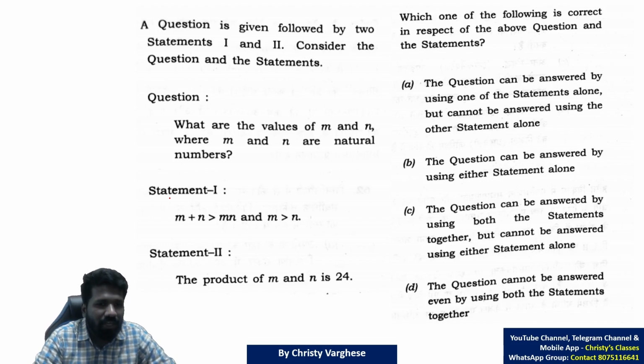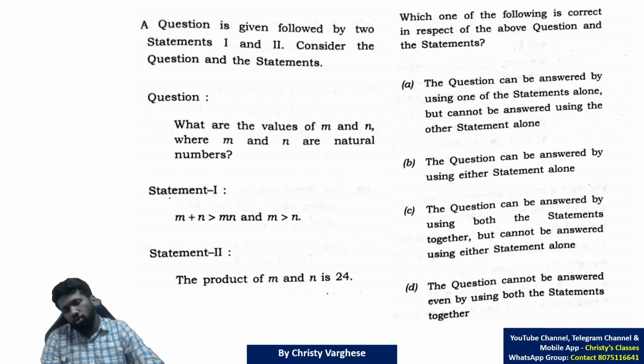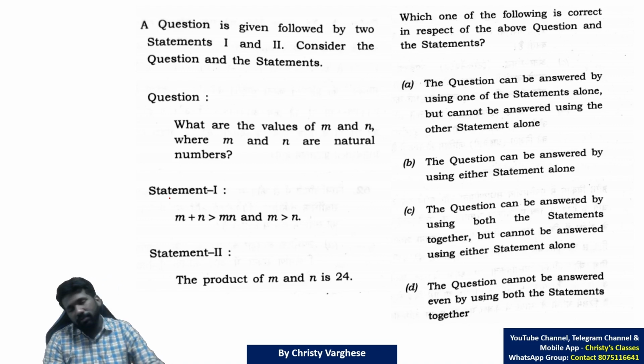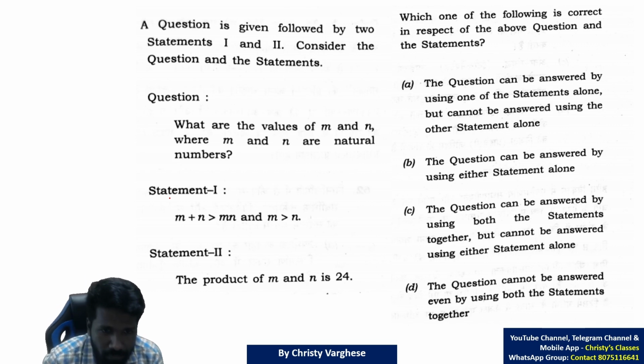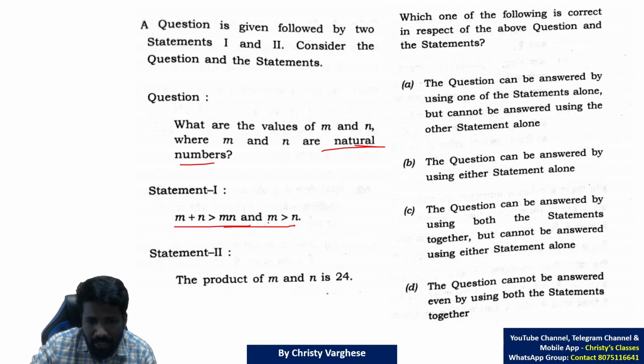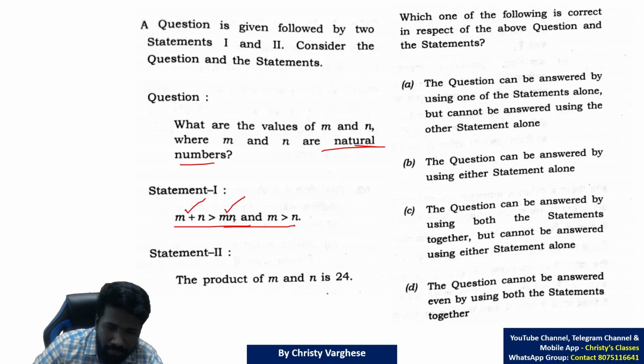So the basic structure of data sufficiency is like this. Two statements will be given and there will be a question. To answer the question, which statements are necessary, that is the question. Statement 1 alone is enough, statement 2 alone is enough, both of them are enough, or both of them are not enough to complete the solution, or only one is enough. Those kinds of things will be asked. So first you have to read the basic question. What are the values of m and n, where m and n are natural numbers? Natural numbers means 1, 2, 3, 4 up to infinity. Statement 1 says m plus n is greater than m into n. That is, the sum of those two natural numbers should be greater than the product of those two natural numbers.